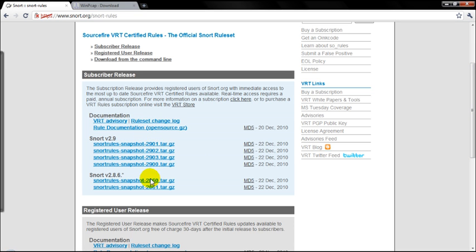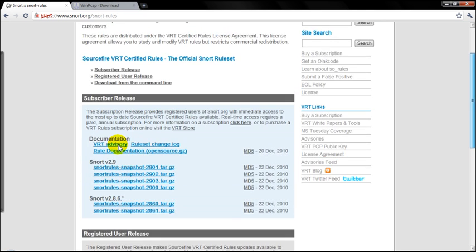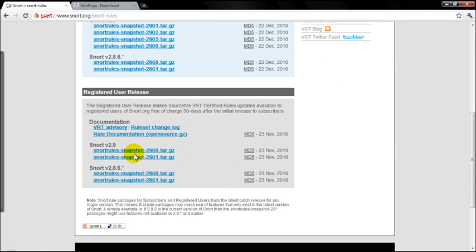If you are a subscriber, that is, if you have bought a release or you have subscribed to the website, then you should download it from these files. But if you do not want to subscribe, then you must first log in to this website and then download the rules files according to your requirement and the installation files.